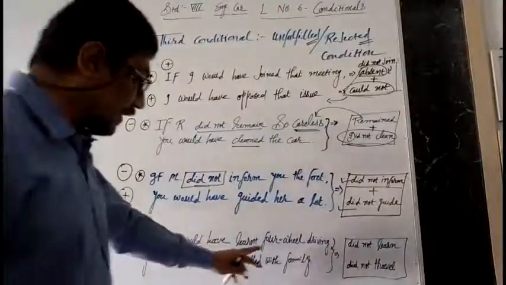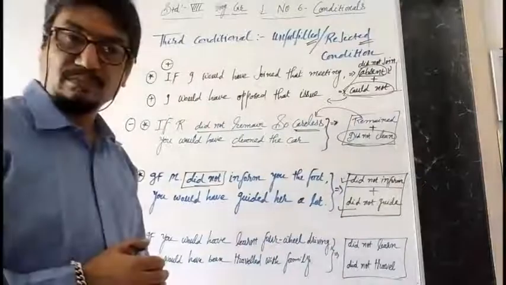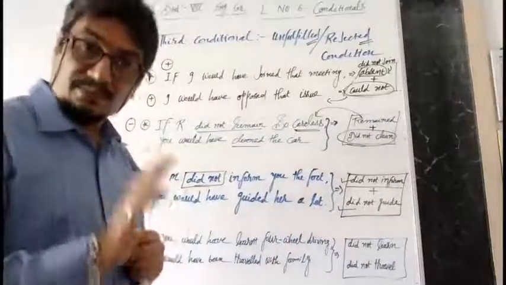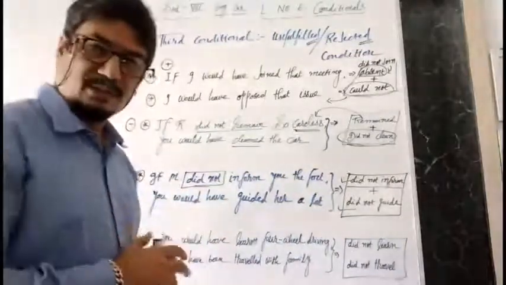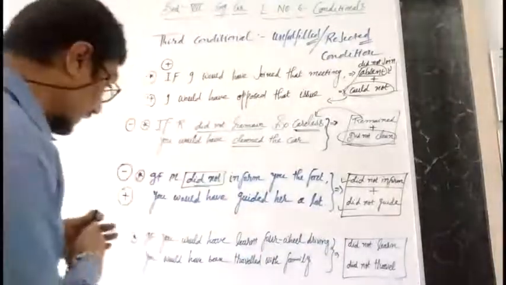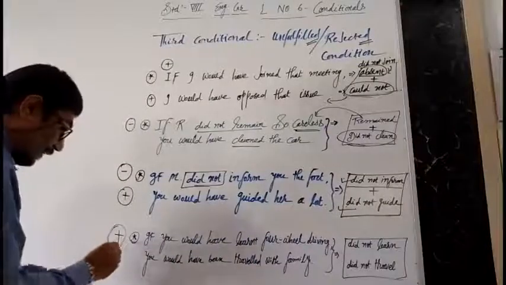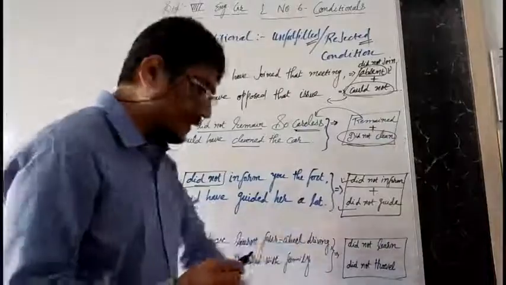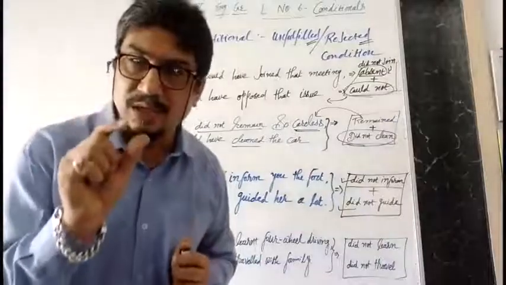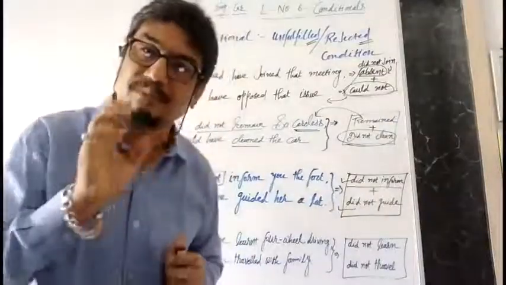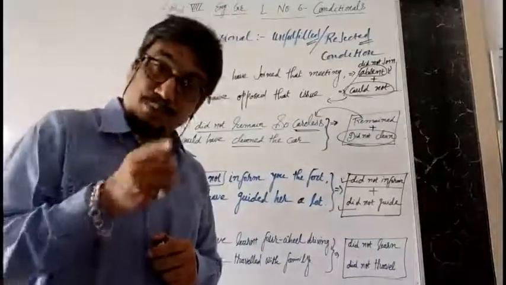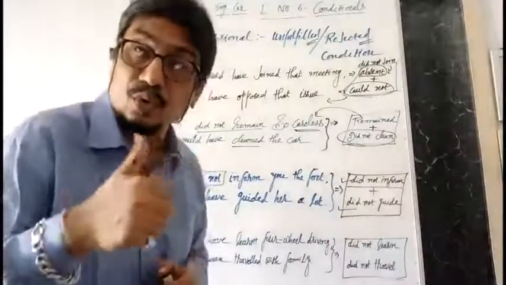If you would have learned four-wheel driving, it is a little bit tough, it requires perfect judgment. If you had learnt it earlier, then you could go. But the given sense is positive. If you would have learned four-wheel driving, positive sense is given, but the total target meaning of that sentence is with negation. If you would have learnt, that proves that at present also you don't know how to drive a four-wheeler.